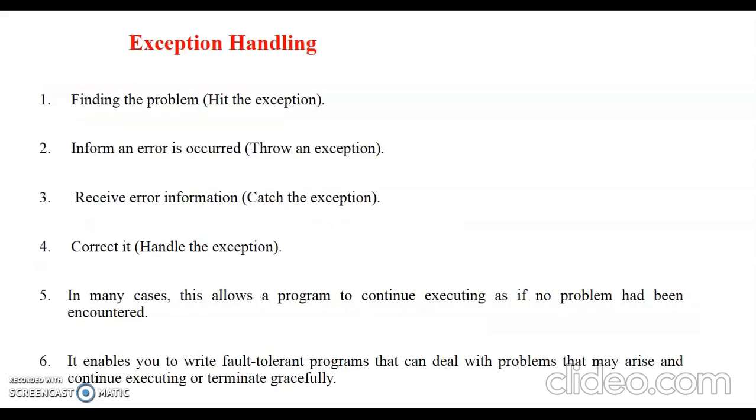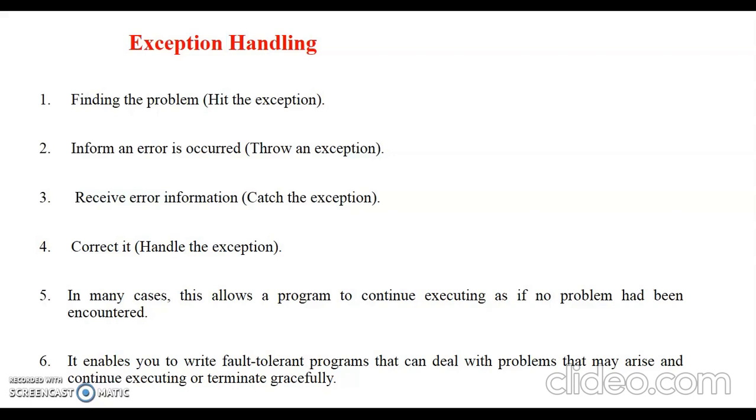So these are the steps to handle exceptions. Finding the problem. First, you should find where a problem can occur in your program, where an exception can occur, or which can be an erroneous statement. Then inform that an error has occurred. This is called throwing an exception.